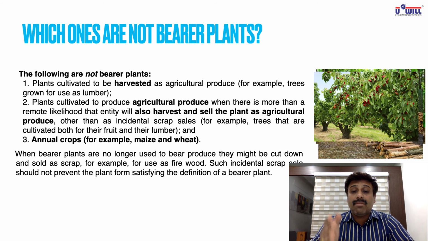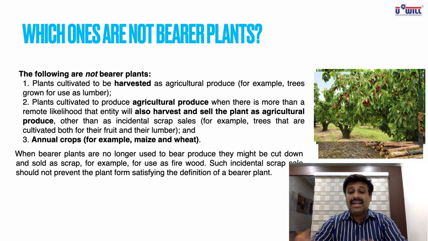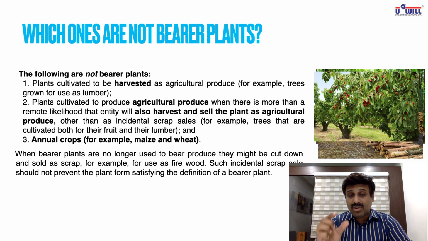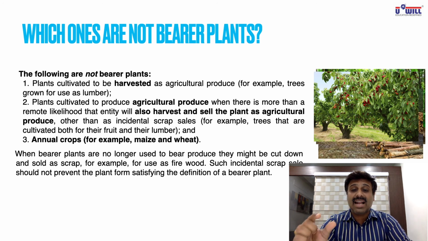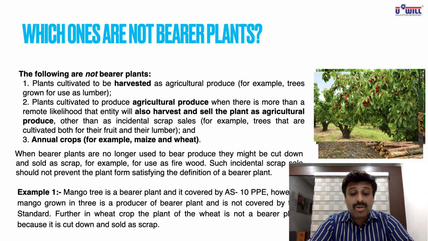So here bearer plant means tree. The extra part you may use as scrap sales. That doesn't mean that you are selling the plant itself. You are just selling a part of it as a scrap sale. But still that mango tree would come in the category of bearer plant. Example, mango tree is a bearer plant and it is covered by AS10 PPE.